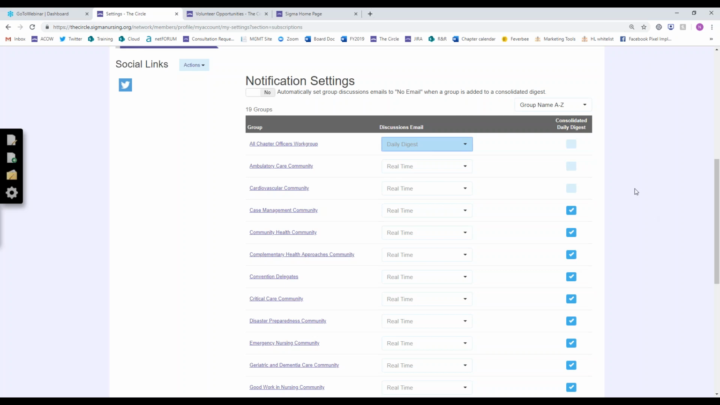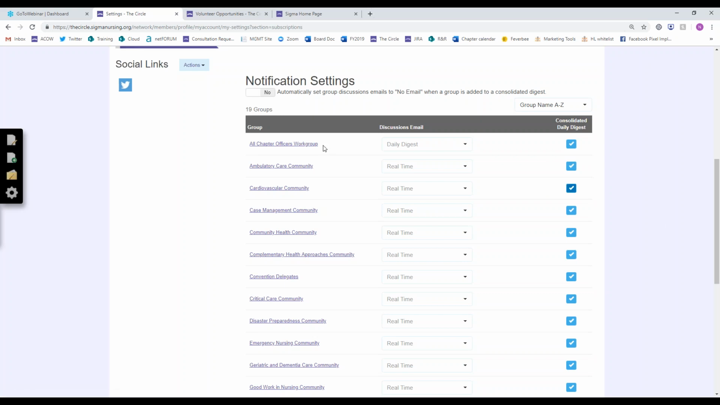The other option you can choose is to pull it into a consolidated Daily Digest. So as you can see, I'm a member of many, many groups, which means I'm getting a Daily Digest for All Chapter Officers Work Group. I'm getting another Daily Digest for Ambulatory Care, a third one for Cardiovascular. So while it's just one email per community, if you're in a lot of communities, it can still be a large amount of emails. So what you can do is pull that into your consolidated Daily Digest just by clicking these check boxes here.